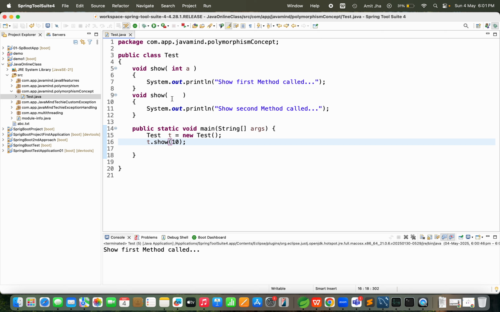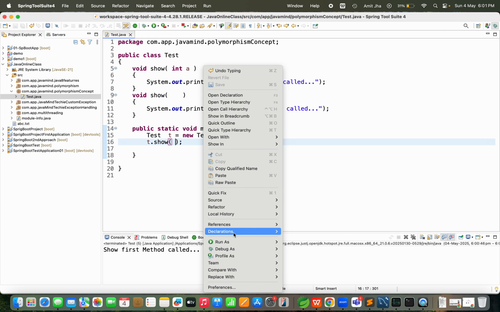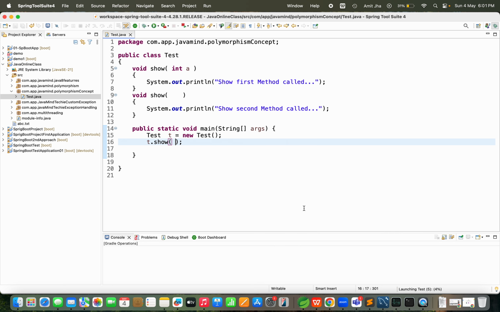If you are not passing any argument, definitely this method will be called. One more time I am running the application, and you can see second method called, because this time I'm not passing any argument. I hope you understood this first type.